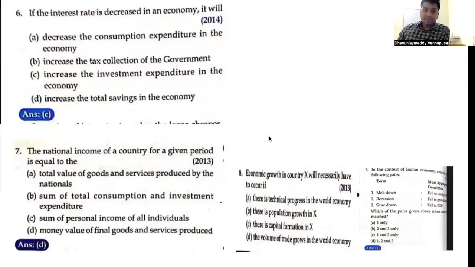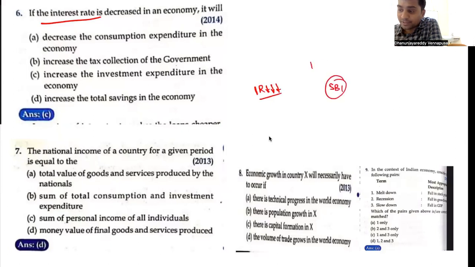Next, if the interest rate is decreased in an economy, what happens? What happens in the economy? See, a very important question this year. Every year there will be one question on the interest rates. What happens if there is less interest rate? Say for example, there is a bank called SBI. SBI earlier was giving an interest rate of 10% to the public. Now SBI said it is going to give 3%. If there is a decrease in the interest rate, what happens?